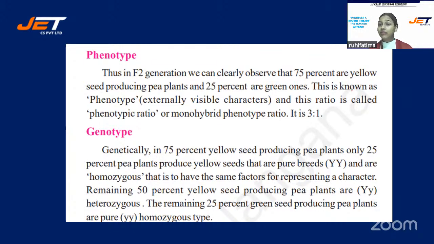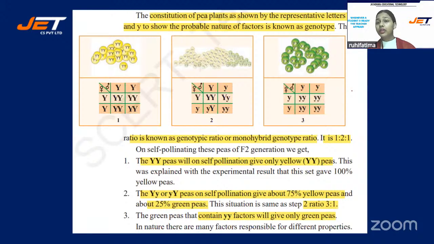Genetically, in the 75% yellow seed-producing pea plants, only 25% is pure yellow, right? And 50% is hybrid yellow, okay? And 25% is again pure green, okay? So this is the genotype, and it will also have another ratio that is known as genotypic ratio, okay?